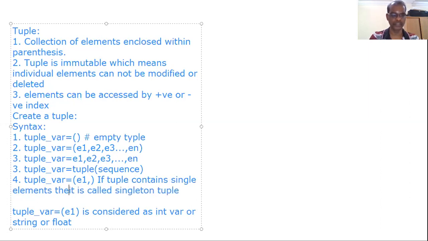Okay, so now I will show one program. With the help of the program, we can understand how we can create a tuple by using different syntax.